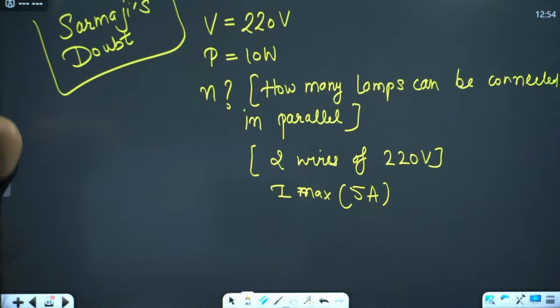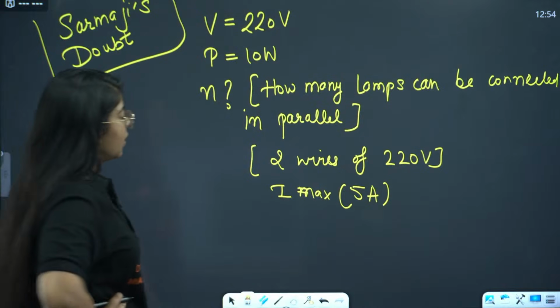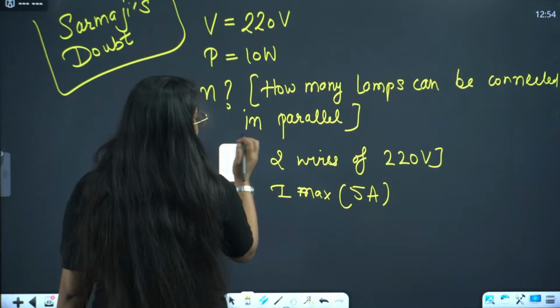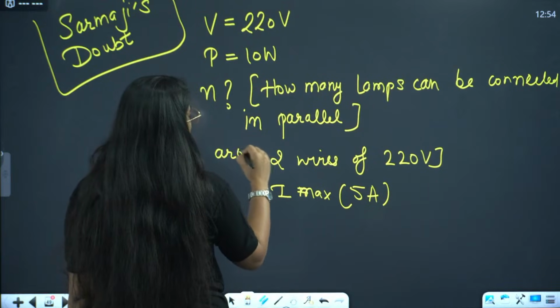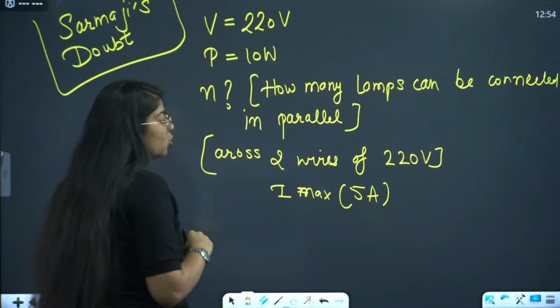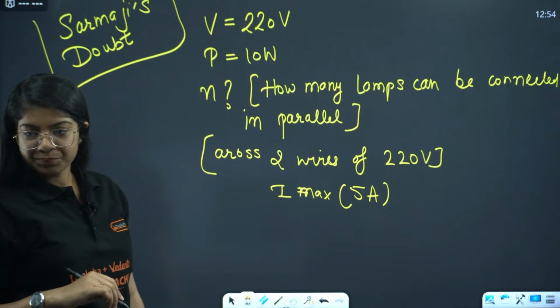The number of lamps that can be connected in parallel is 110. Okay? Okay, let's solve this. See, these resistances are connected across two wires of 220 volt, right?